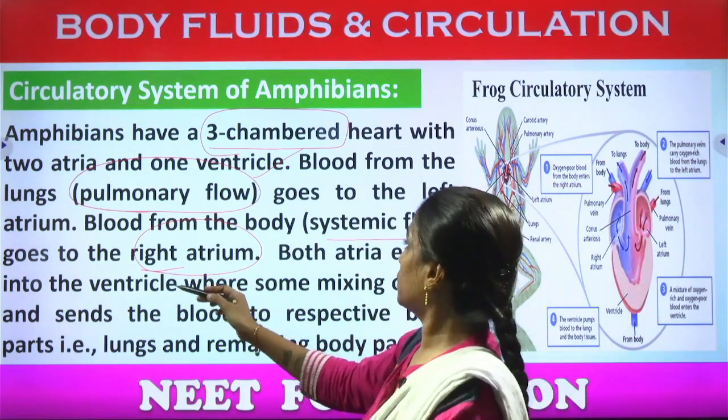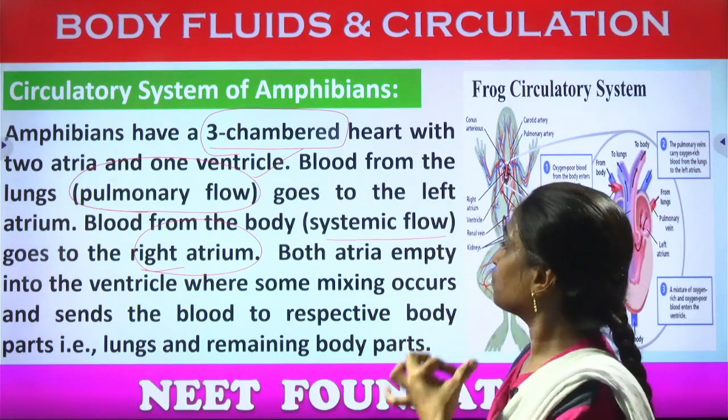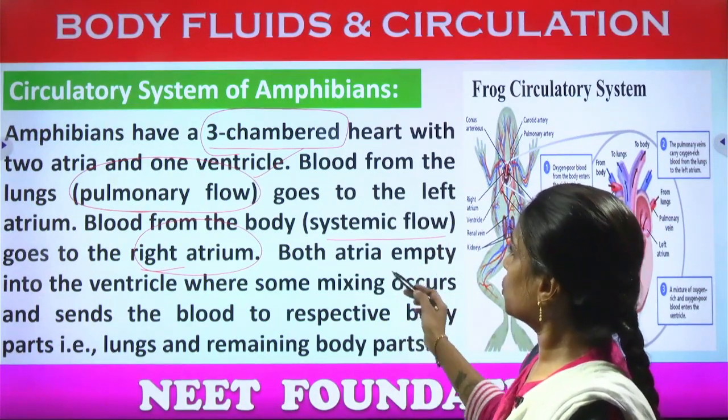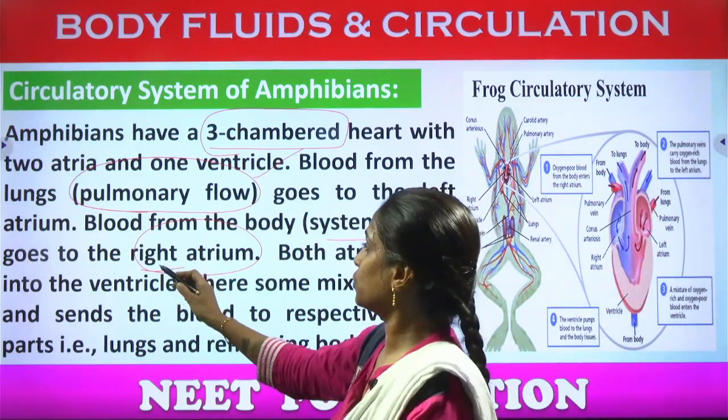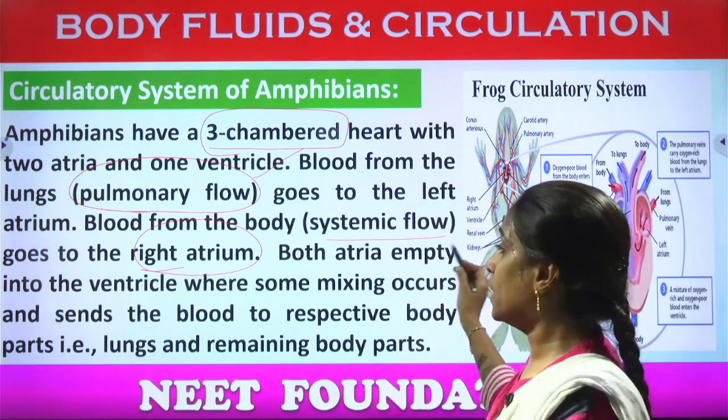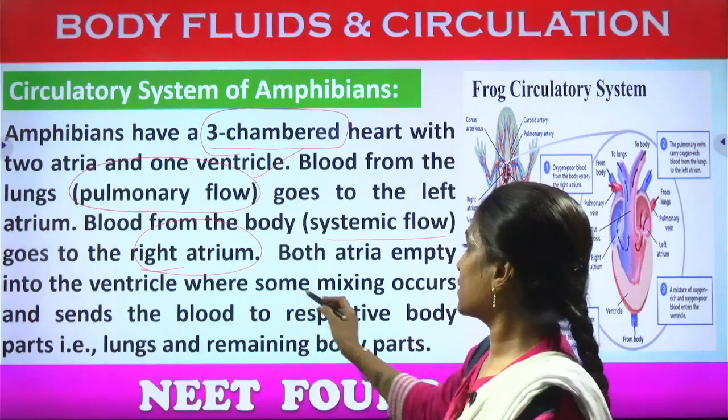And what is the systemic flow? The blood is moving from the atria towards the ventricles. The blood from the systemic flow goes to the right atrium. Both atria empty into the ventricle, where some mixing occurs.